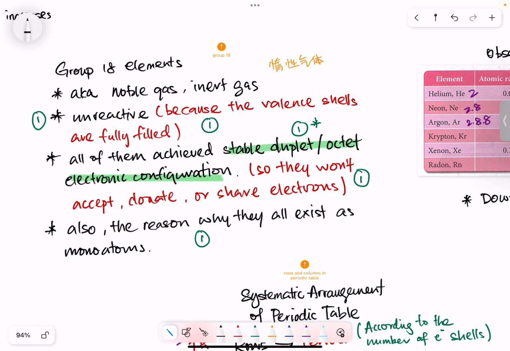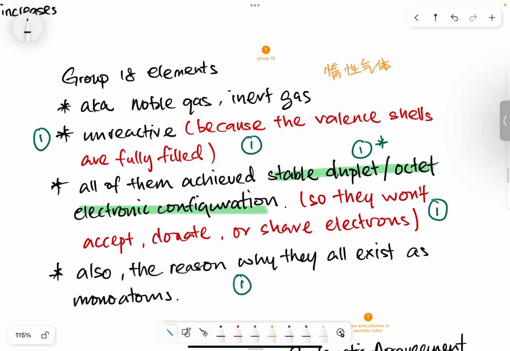It's a very, very important concept that you may assume that most things, when they are trying to react, want to be just like the group 18 elements. They want to have a very similar or exactly the same electronic configuration as the group 18 elements. For example, hydrogen will try to react by transferring or sharing electrons to make its electronic configuration look like helium, the group 18 element in the same period.